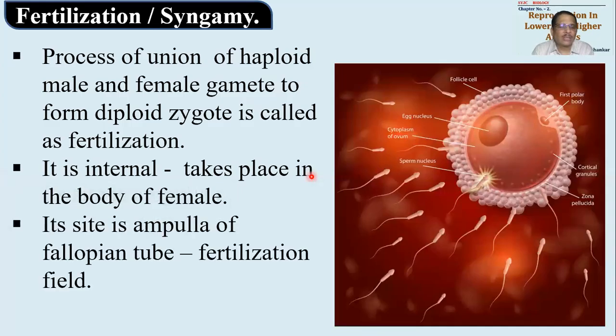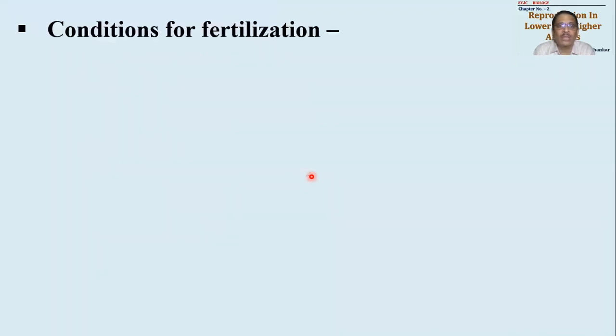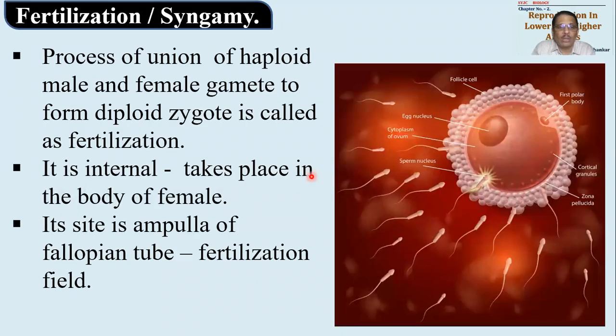Okay, this is taking place actually. The actual site is in the female body, that much is fine, but in which portion of the female reproductive system? We have explained already earlier while studying the fallopian tubes that it is taking place in the fallopian tubes, and that too in the ampulla part, the ampulla or fertilization field. Okay, the ampulla of the fallopian tube is called the fertilization field because fertilization takes place in the ampulla.